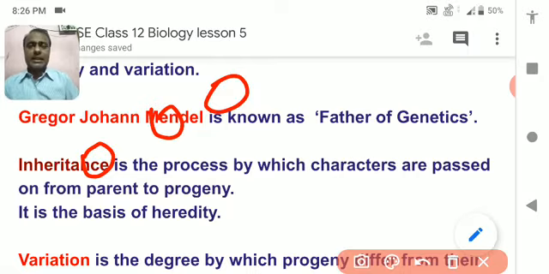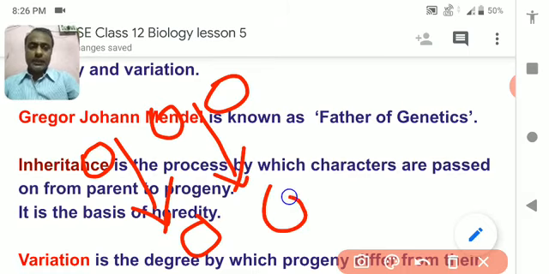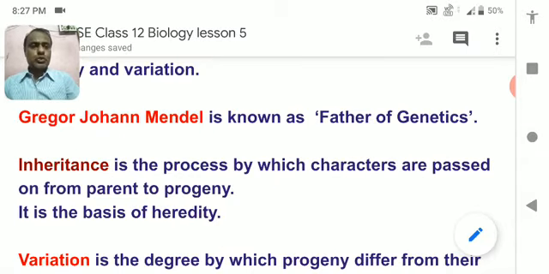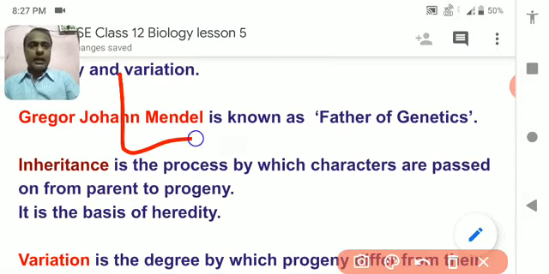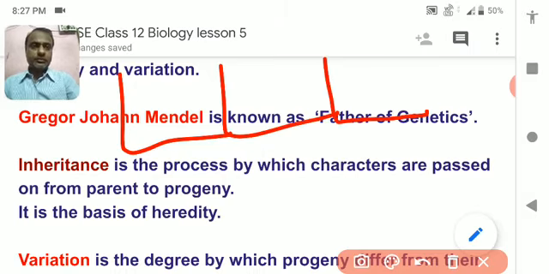So he decided that he would study the different characteristics of the plants and how the characteristics go from one generation to another generation. He wanted to know this. So he made many garden beds, and in each garden bed he grew different kinds of plants.